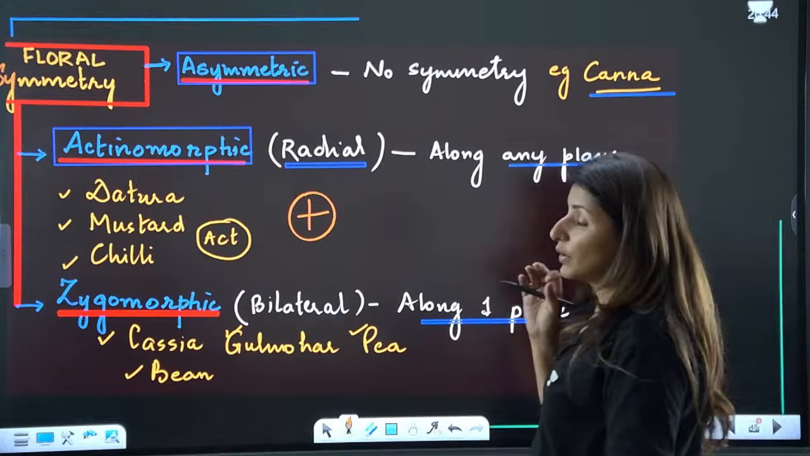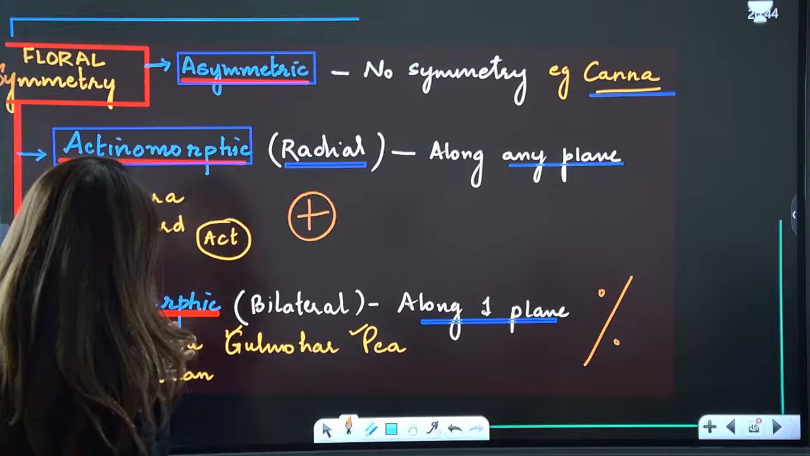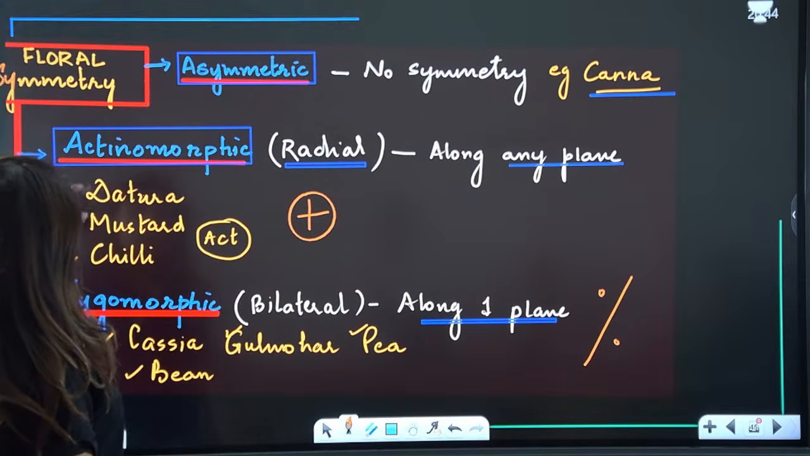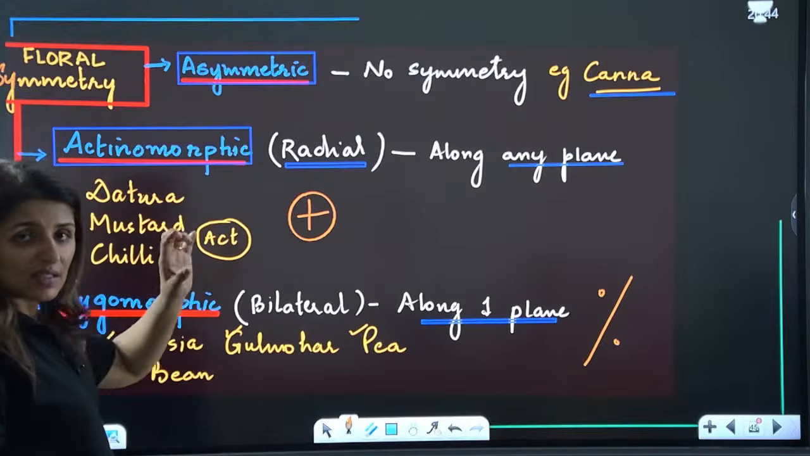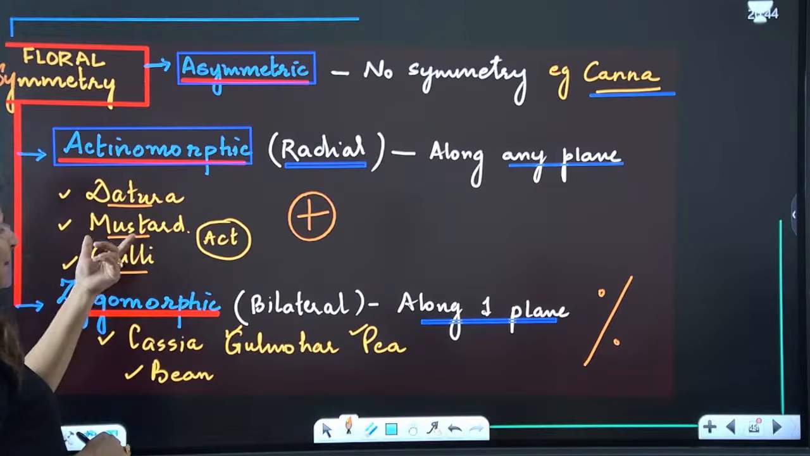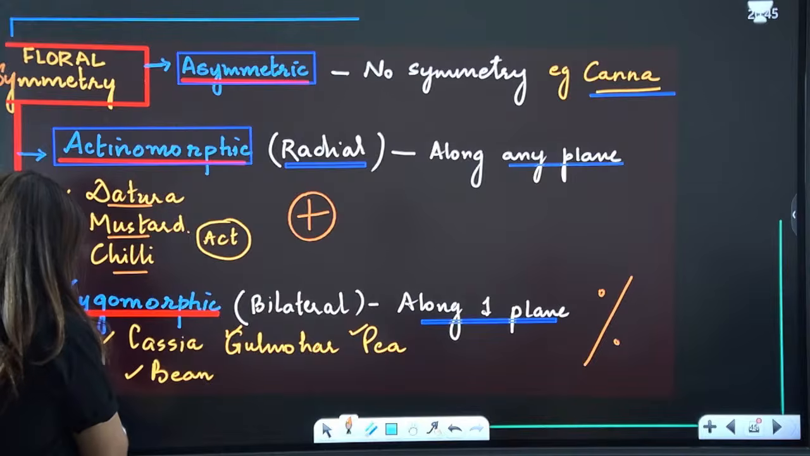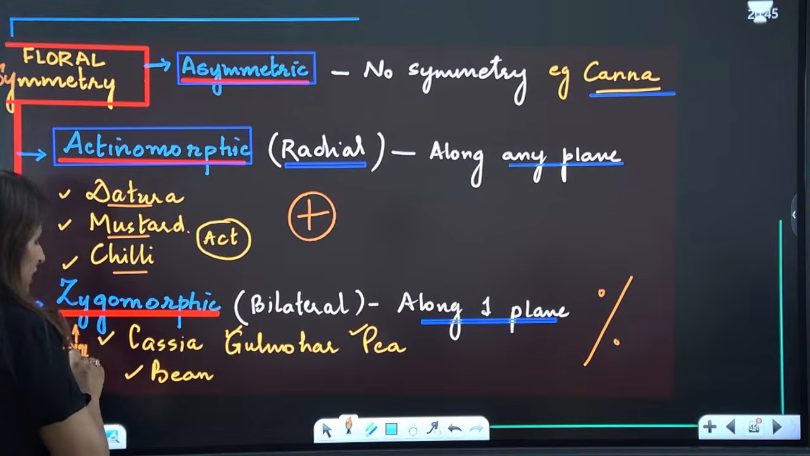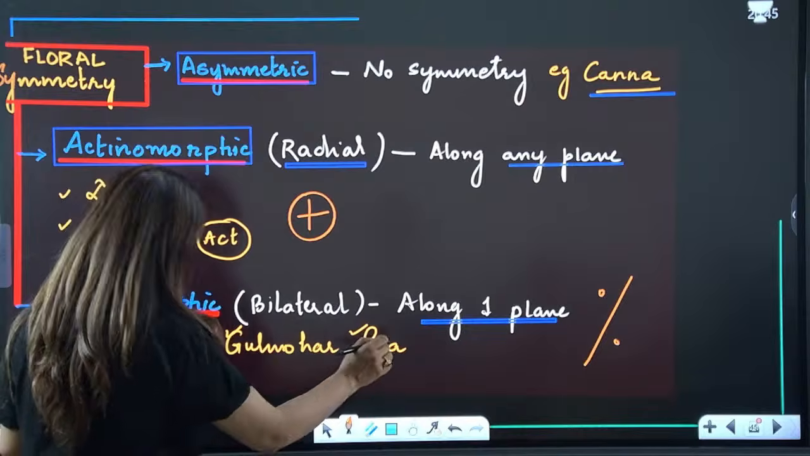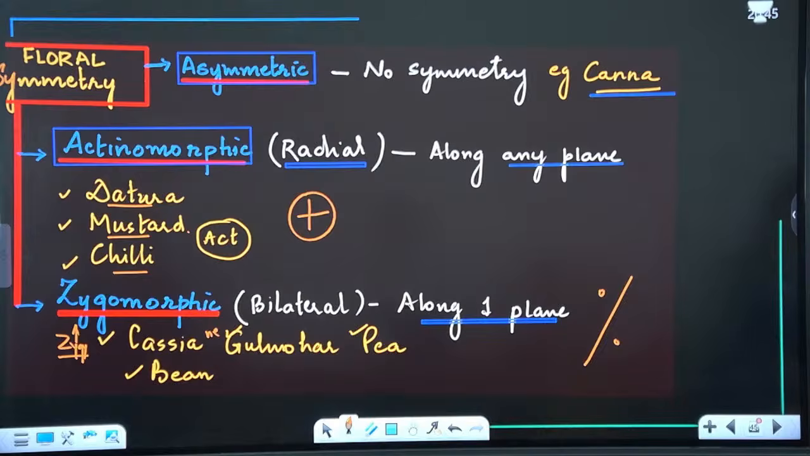Is that clear? Now, the important part is to learn their examples. How do I learn? You can learn it as "Dhatura must act chill." This is a complete mnemonic. Chill is chili, must is mustard, and Dhatura. And then zygomorphic, that is Cassia. Ziggy is for zygomorphic. This is how I learn it. So these are the examples. Please tell me these points are clear. Yes guys, please tell me these points are clear.